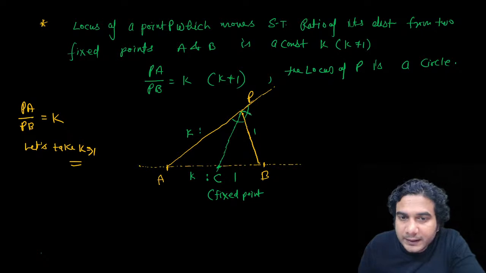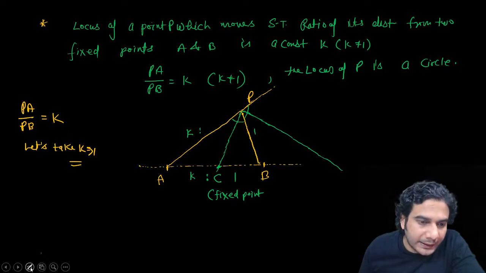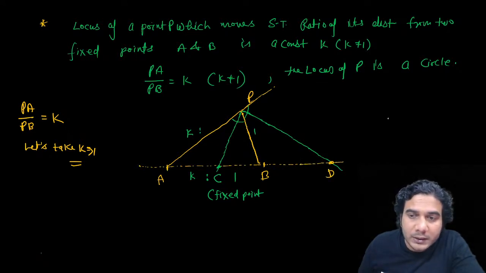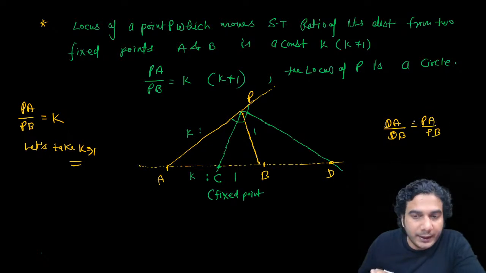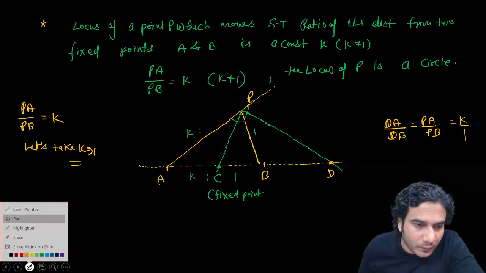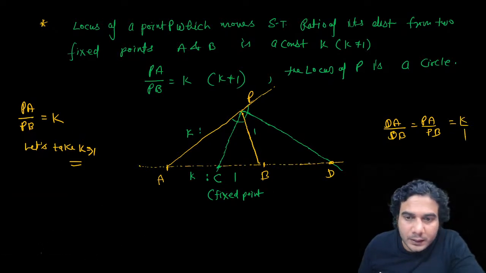this external angle bisector will meet the line AB at point D. Then D will also divide A and B in the same ratio k is to 1, but externally. So DA upon DB is equal to PA upon PB. The external angle bisector also divides the opposite side externally in the ratio of the remaining two sides. So this ratio is also k is to 1.